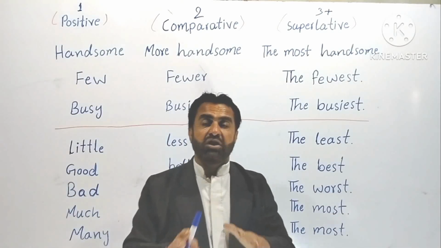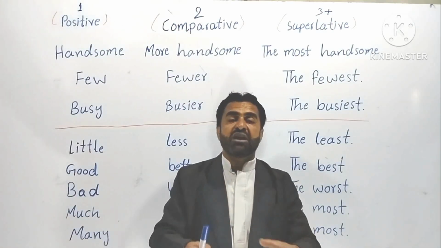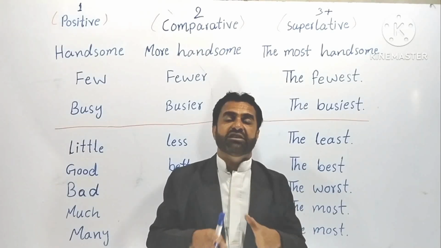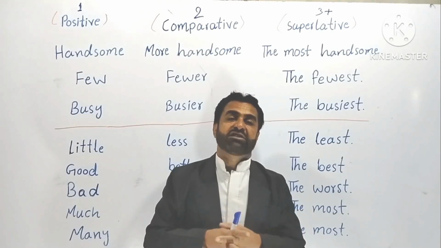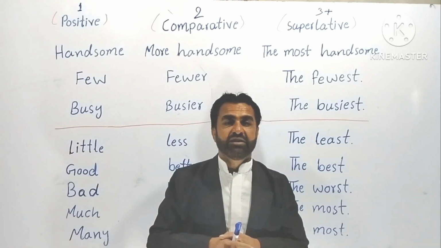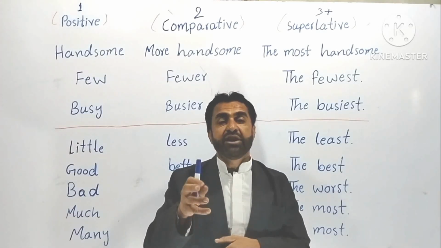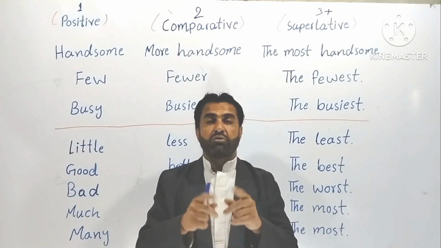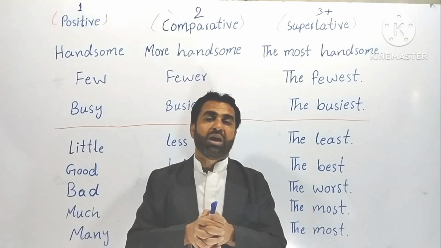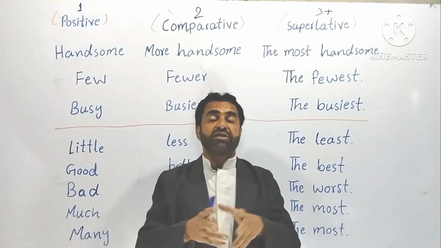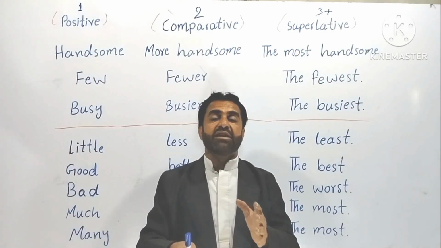Now let's talk a little bit about the irregular adjectives. Why are the irregular adjectives called irregular adjectives? You can automatically realize from the word irregular in the title why these are called irregular adjectives, because these are irregular.